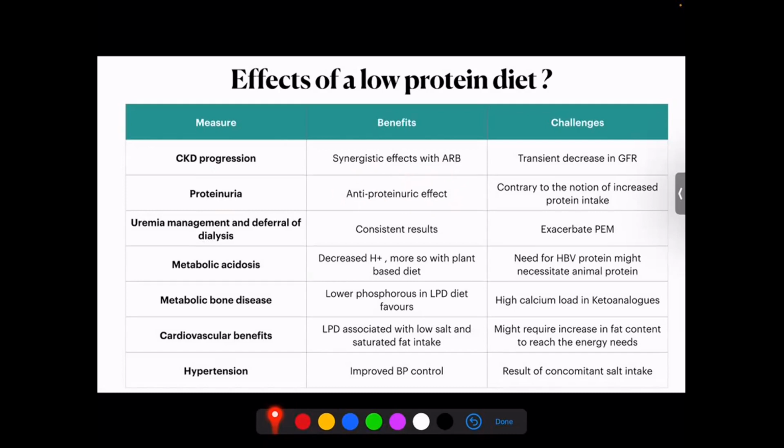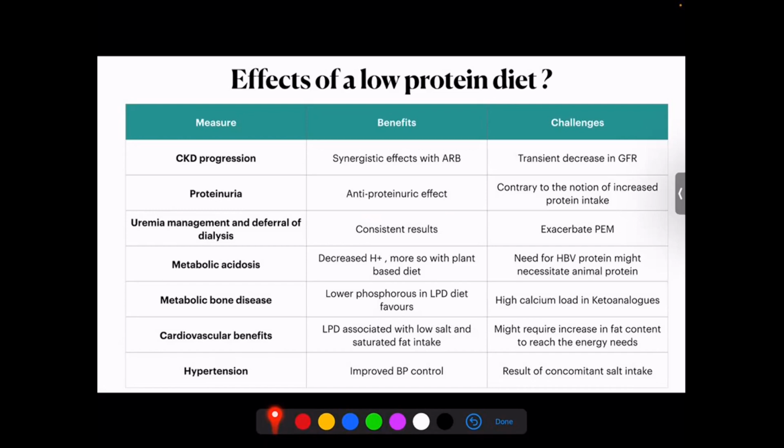A low protein diet by itself, by decreasing the proteinuria, can help in bringing up the serum albumin and the protein levels of that particular patient. We also found out that the urea levels are brought down, and probably we are able to defer dialysis. And many trials have consistently shown that by instituting a low protein diet, we are able to prolong the dialysis initiation.